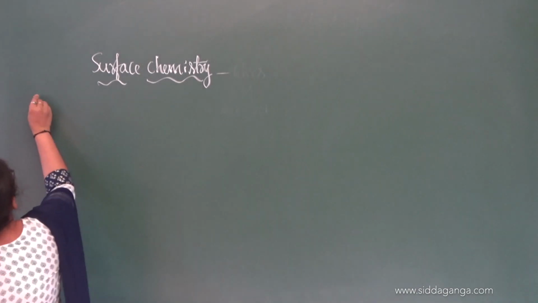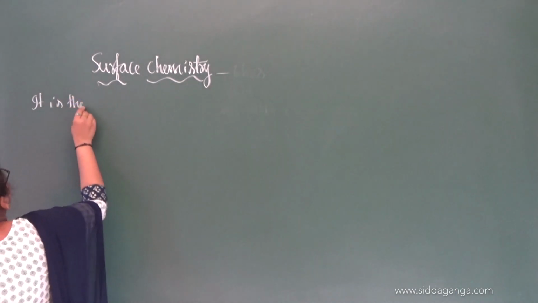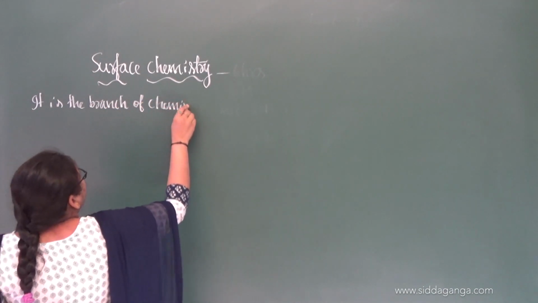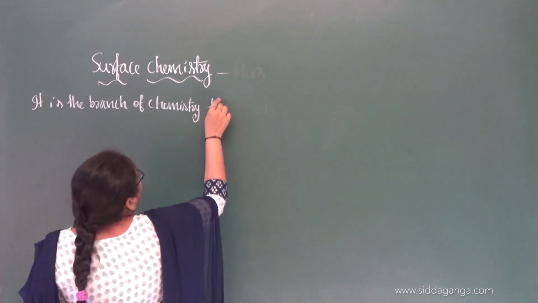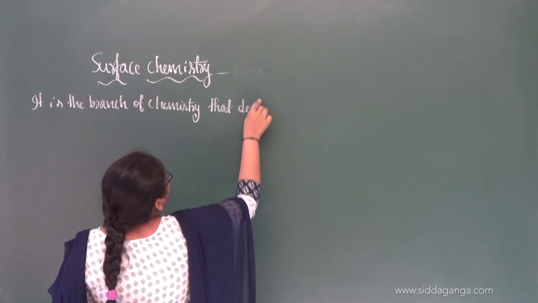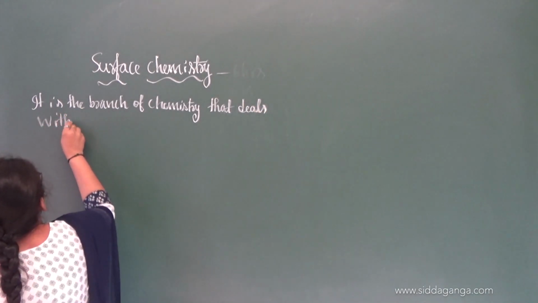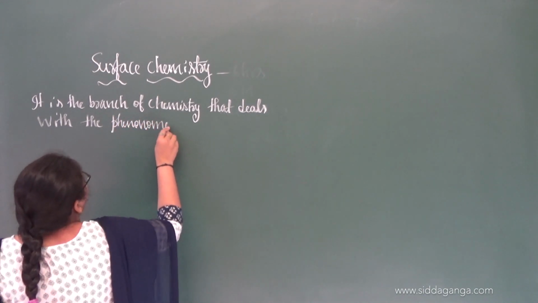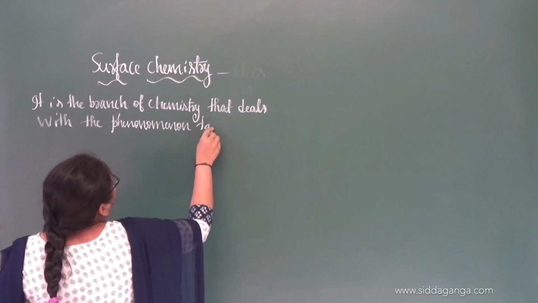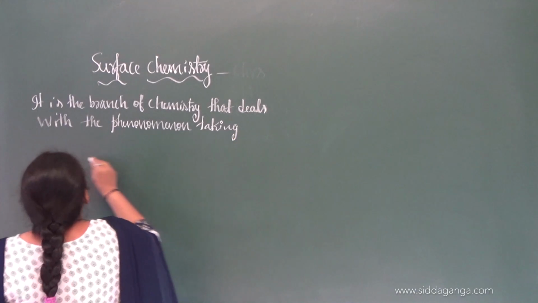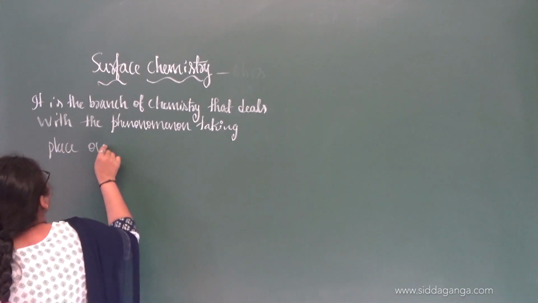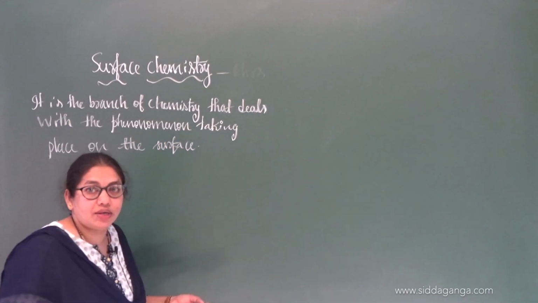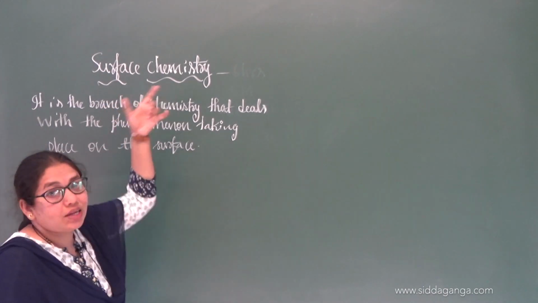That means to say it is the branch of chemistry that deals with the phenomenon taking place on the surface. So that branch of chemistry is called surface chemistry.